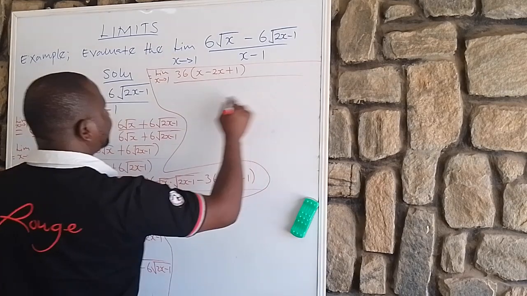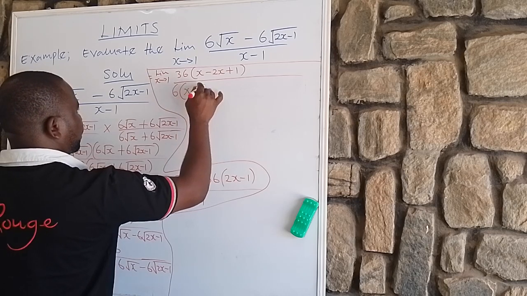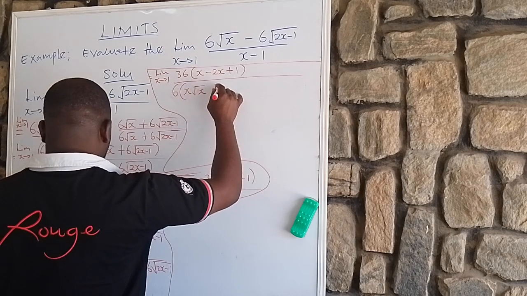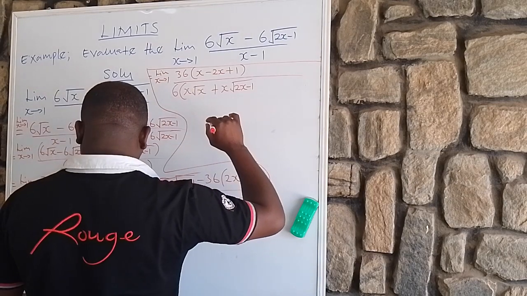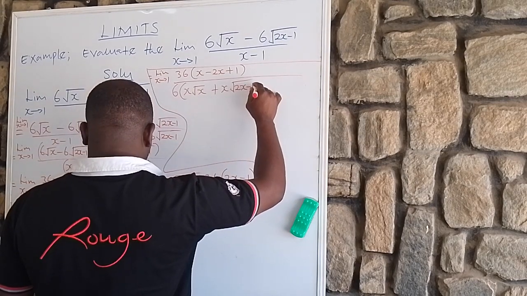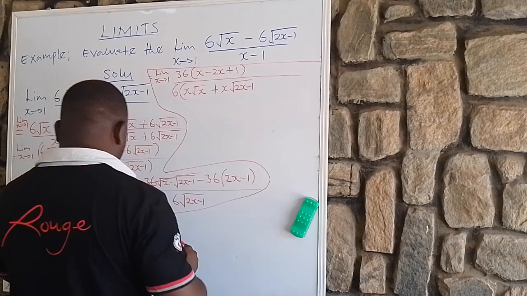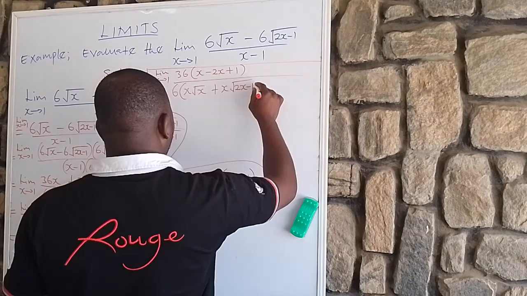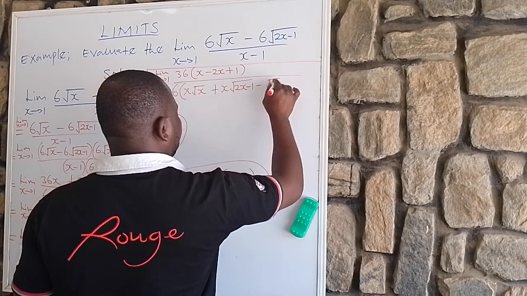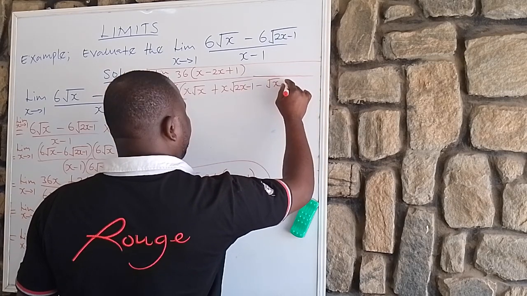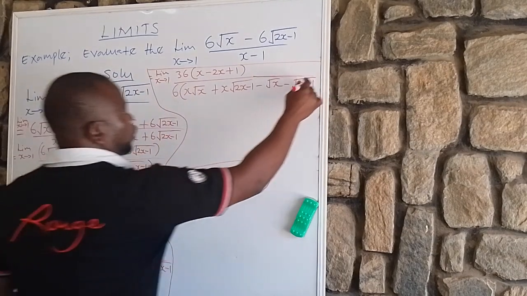Then all over, 6 is common here: 6 open bracket x root x, plus x root 2x minus 1, then minus root x, minus root 2x minus 1. Close the bracket.